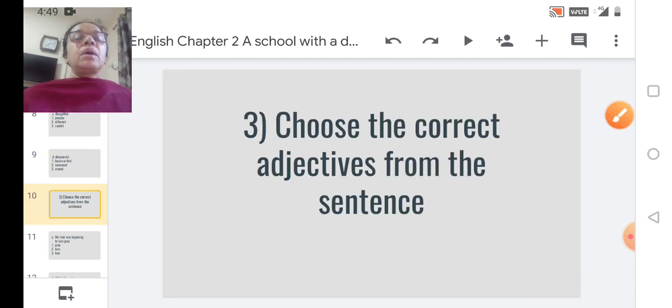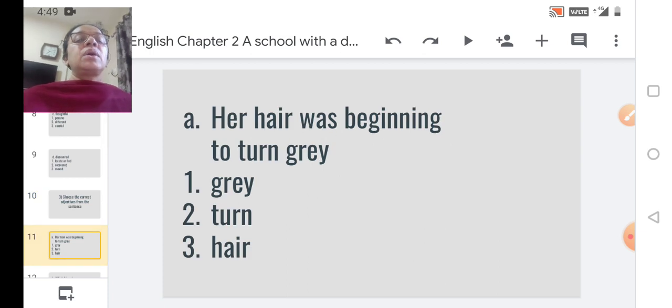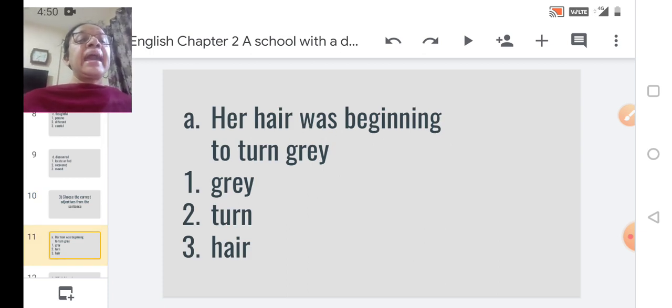Next. Now here we have a next question, that is choose the correct adjectives from the sentence. You will be given one sentence, from that sentence you have to choose the correct adjectives. Let us see what it is. The first sentence given is: her hair was beginning to turn grey.